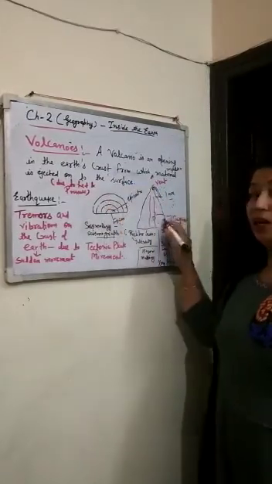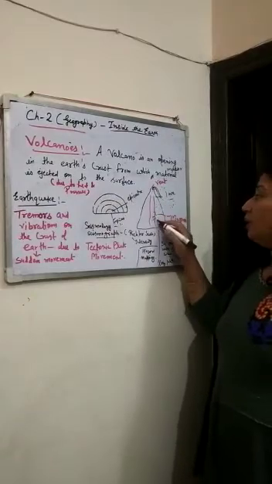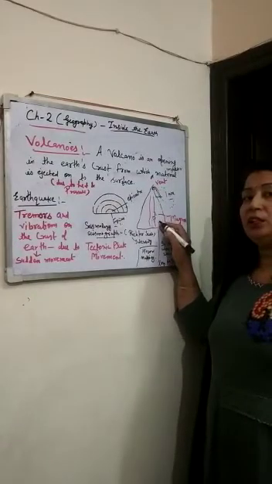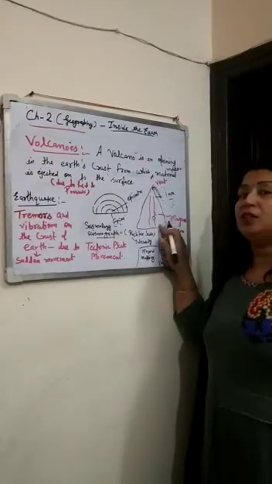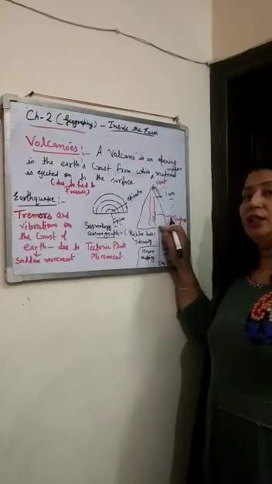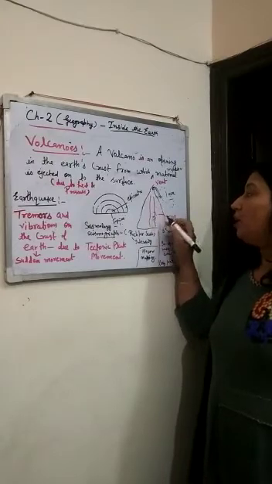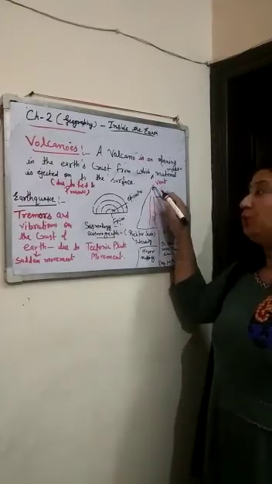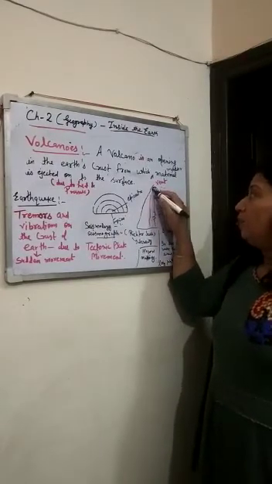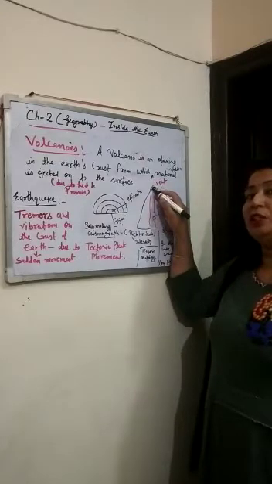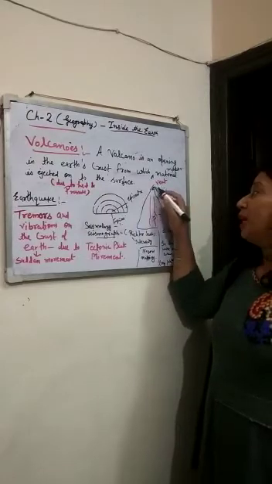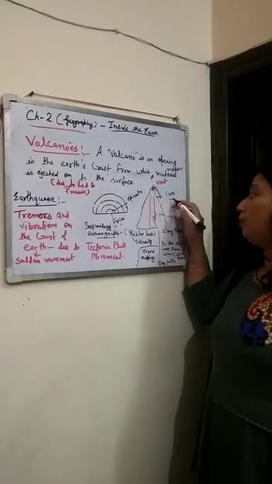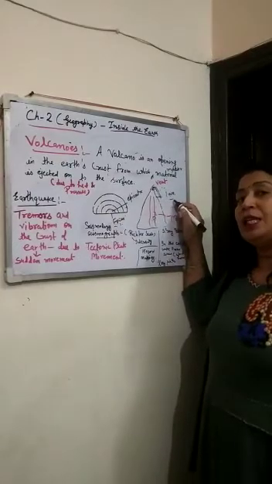So you can see here the molten material inside the earth's surface is called magma, and due to the heat and pressure inside the earth's surface, what is happening here? That is ejecting through the vent. So the narrow opening of the earth's surface from which the volcanic material is ejecting is known as vent, and when it starts ejecting onto the surface of the earth, this is known as lava.